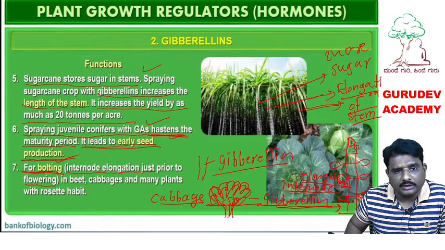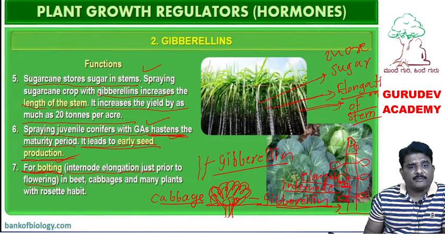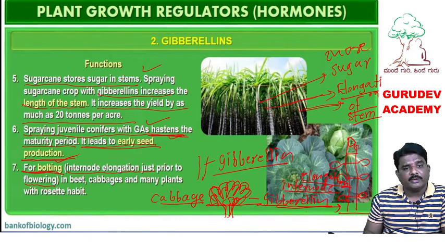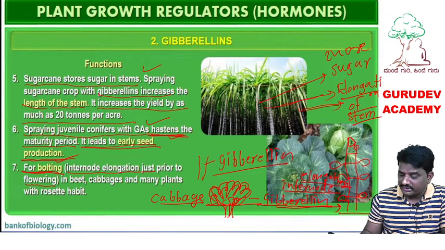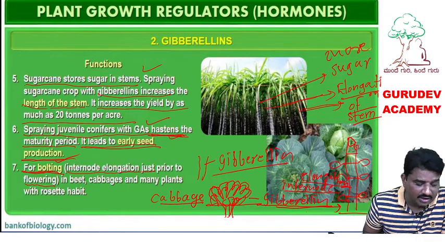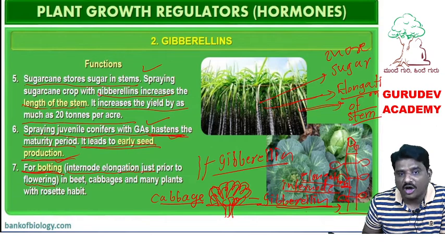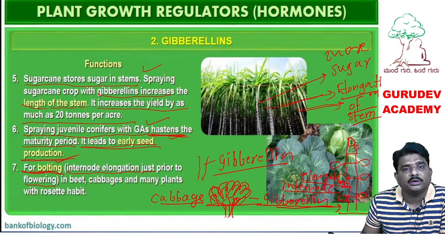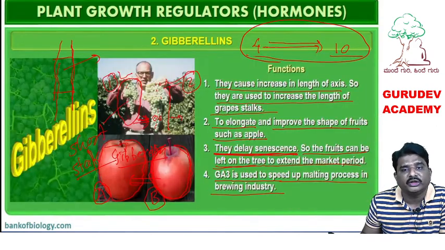Okay, see here. Bolting occurs in cabbage as well as beetroot and many other plants which have rosette habits. If you apply gibberellin, the plants will break their rosette habit and grow taller. Internodal elongation happens there. So these are the functions of which hormone, can you tell me? The gibberellin hormone. So let's look at what we have studied in gibberellin.